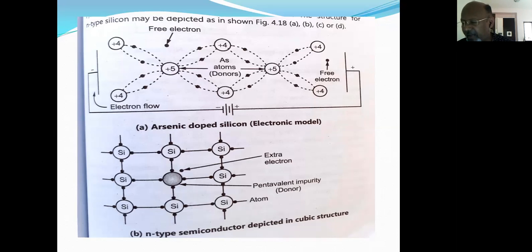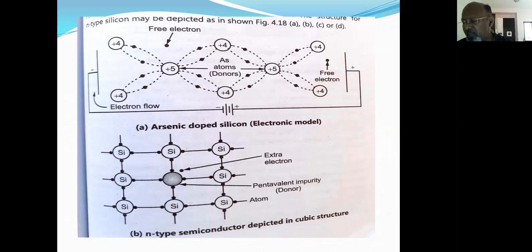It is seen that if an impurity like phosphorus, having 5 valence electrons, is added to a pure silicon crystal, then in the crystal lattice of silicon, which I have shown here, one of the silicon atoms from the crystal is replaced by this dopant phosphorus.